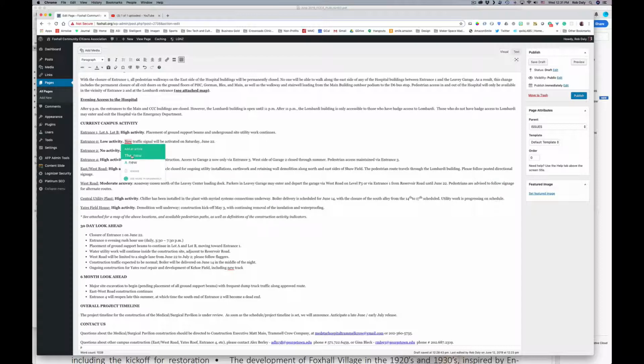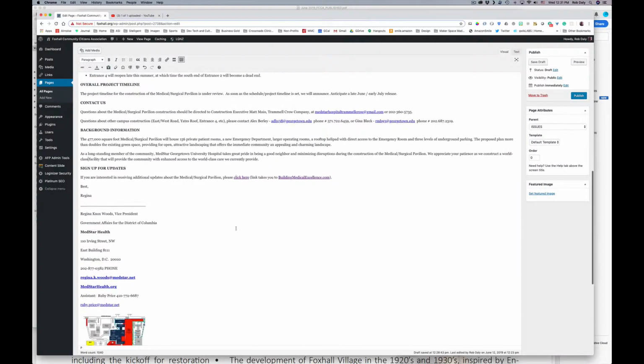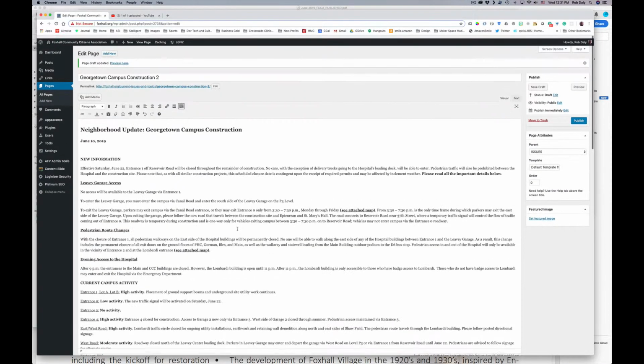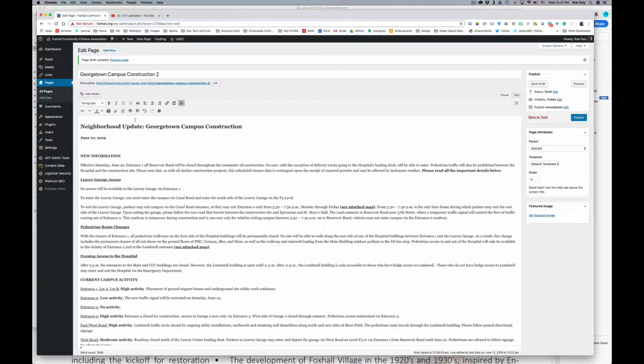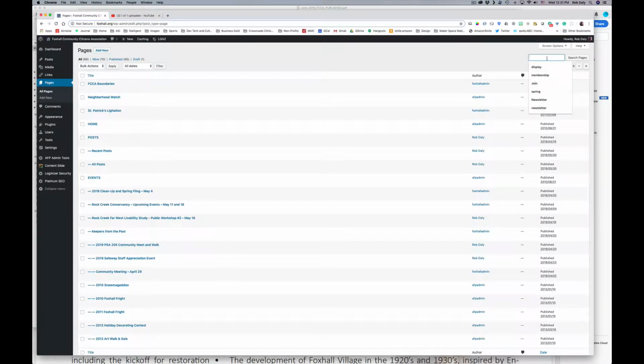New traffic thing. That looks good. Putting a new truck. Outstanding. World class. Construction. And world class again. I think that's it for the errors. Yeah, looking good. I do want to put that intro so that it doesn't just look like we published it. So I'm going to save this draft right now. And since that's fat and happy there, I'm just going to switch back to pages, the all pages. Type in construction.